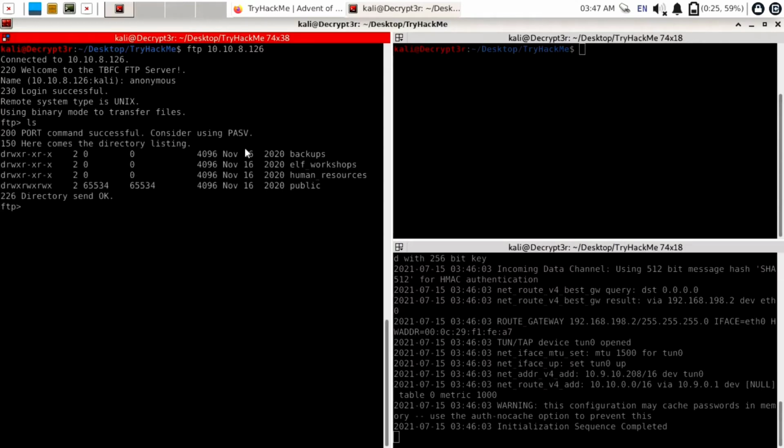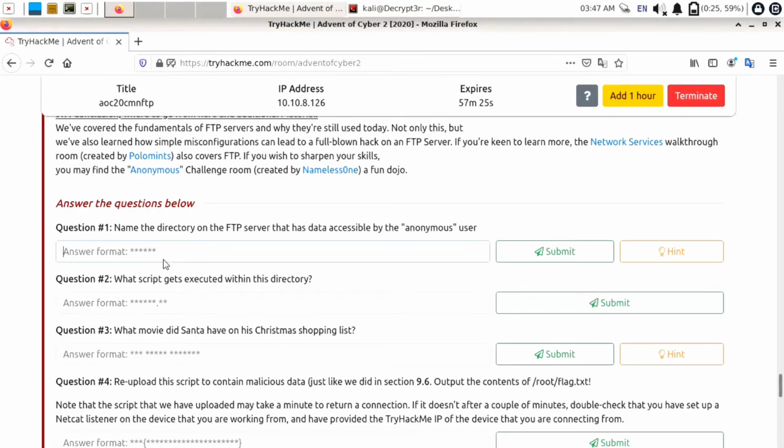Now let's try to use ls and you can see there are plenty of files. Last, there is one public folder which has read, write, execute access for all user, group and others. So this is the directory which has access to anonymous user. So I will just enter here public and click on submit.